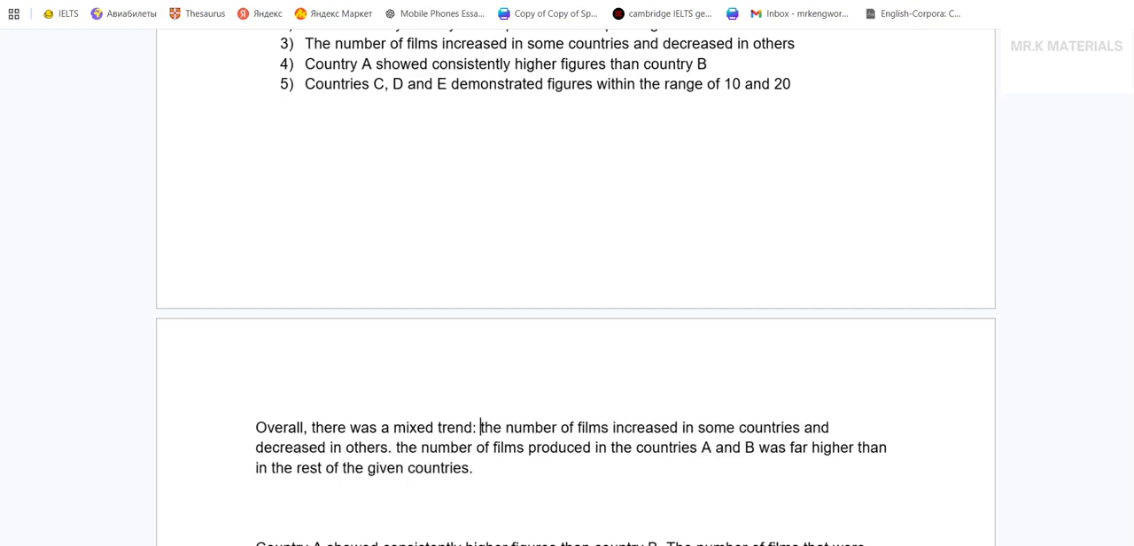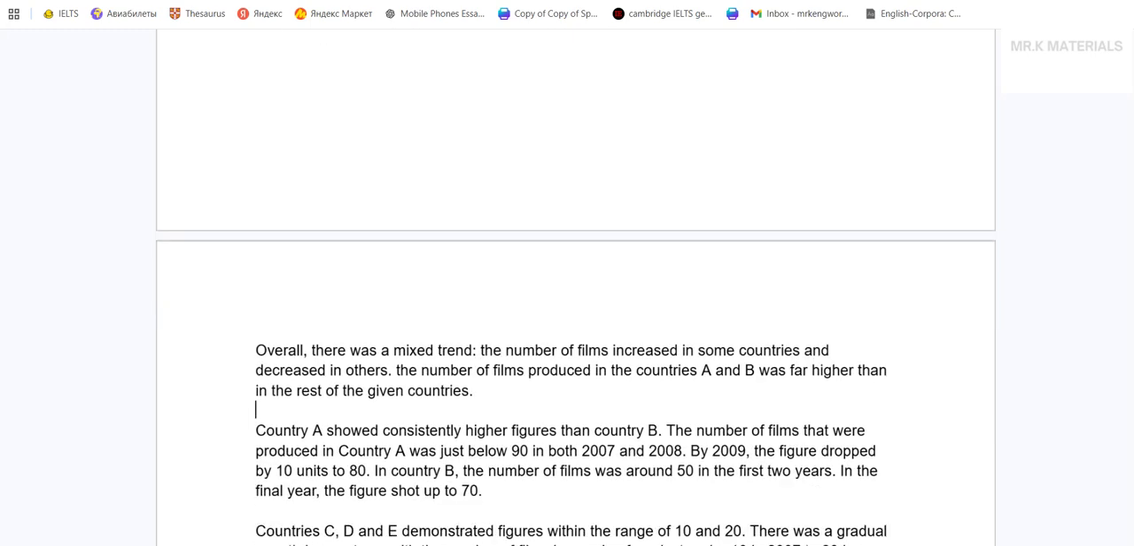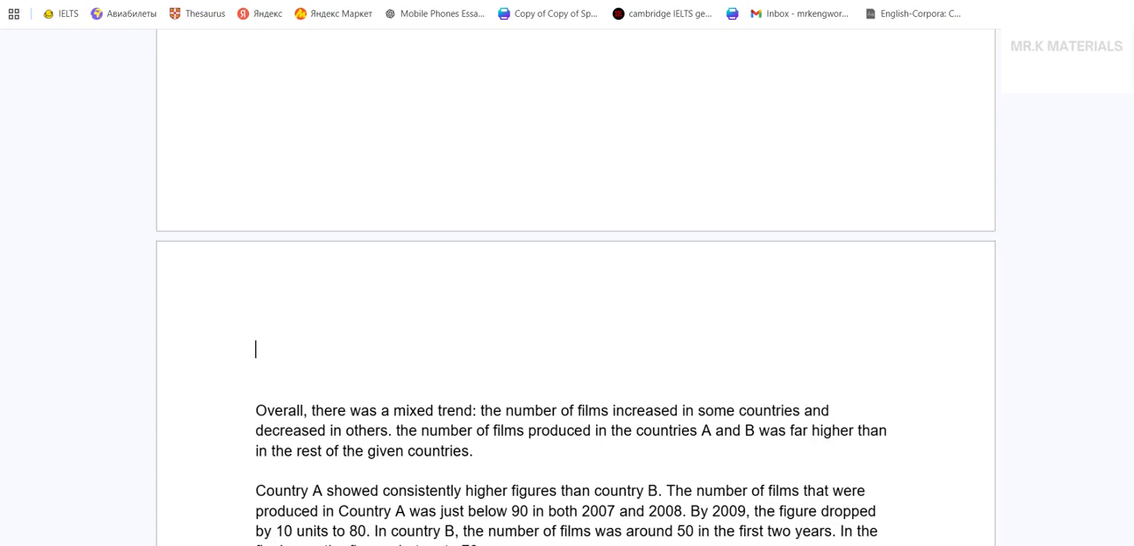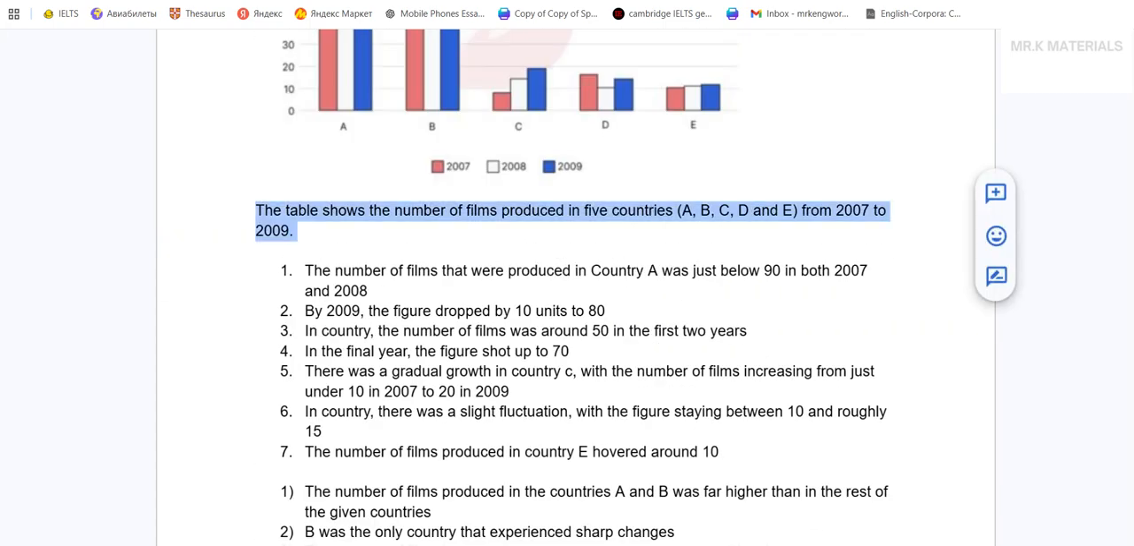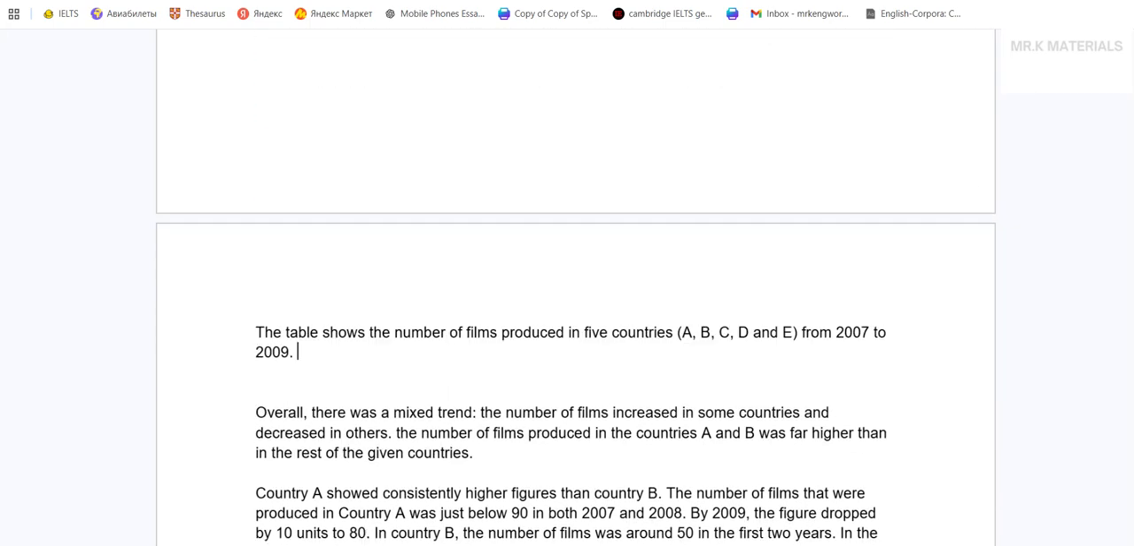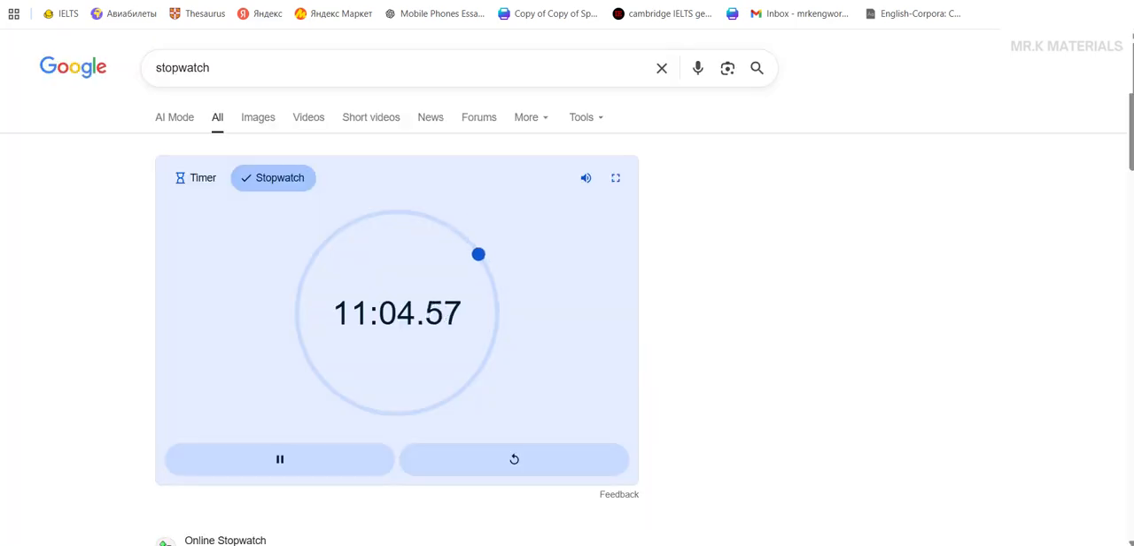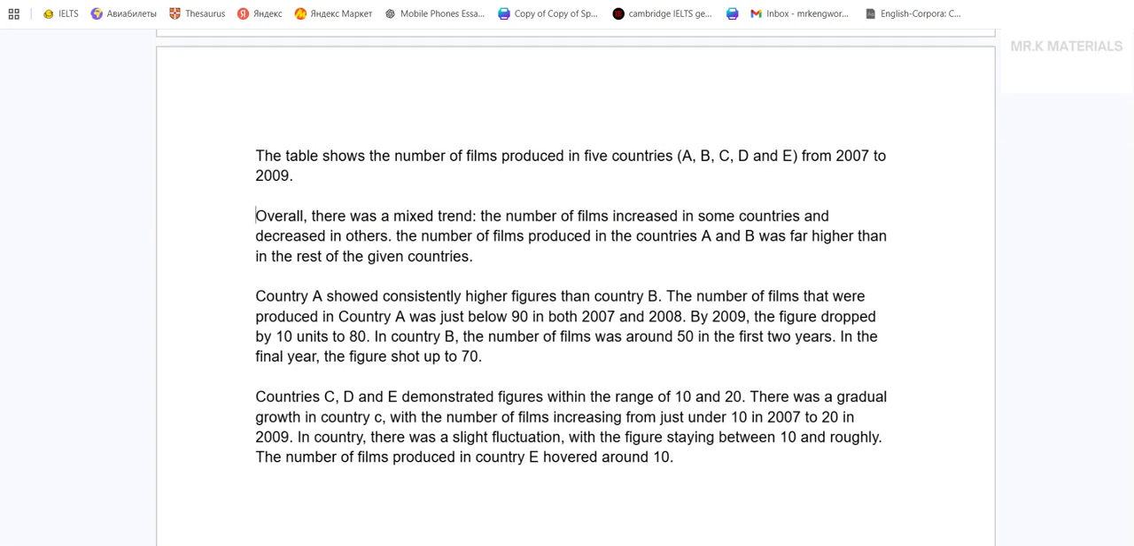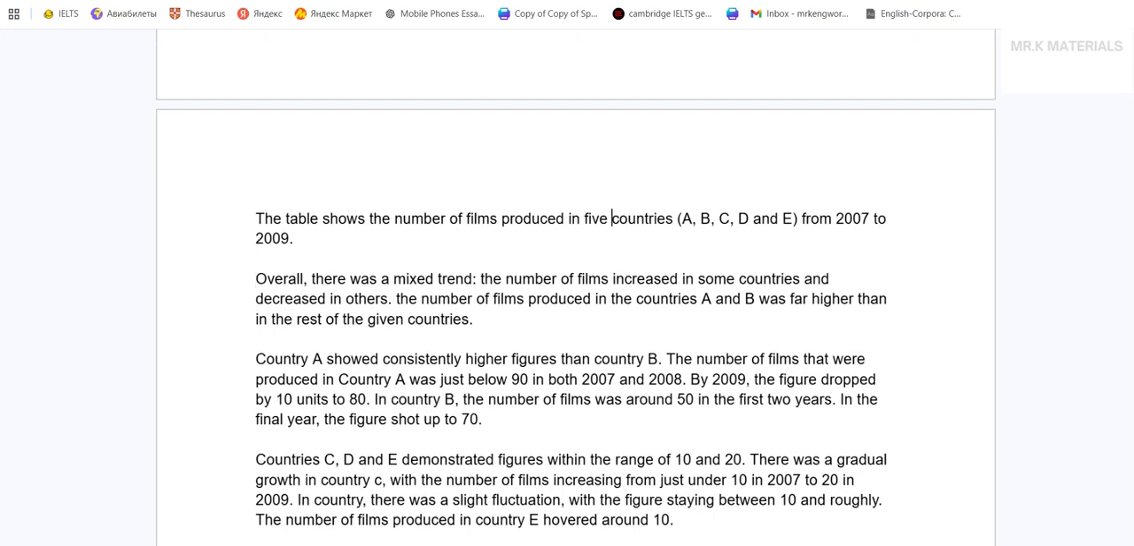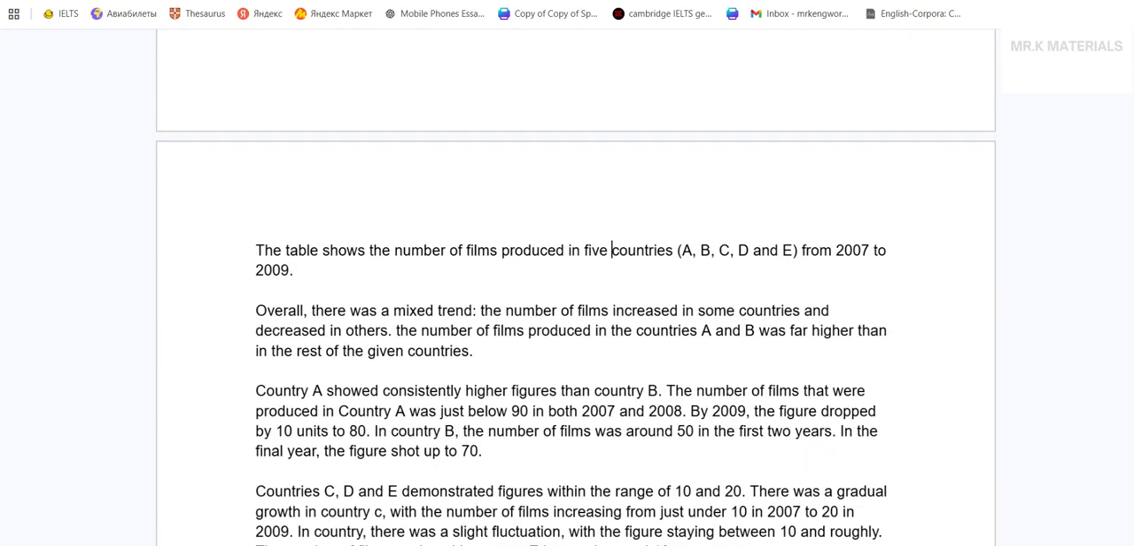I'm going to put it like this. The number of films increased in some countries and decreased in others. Yeah, that's all right. Okay, overall, it's ready. I just need my introduction. For my introduction, I'm just going to copy this, put it right here, and see if I can make any quick changes. Because it's already taking 11 minutes, that's a little too much. It shouldn't be more than 5 minutes usually. But for the purposes of this video, a couple of things were slowed down.